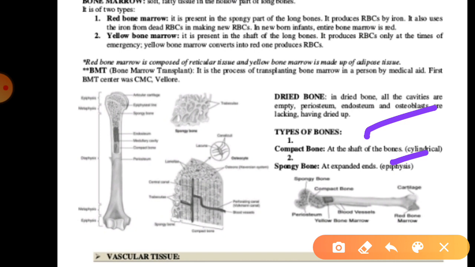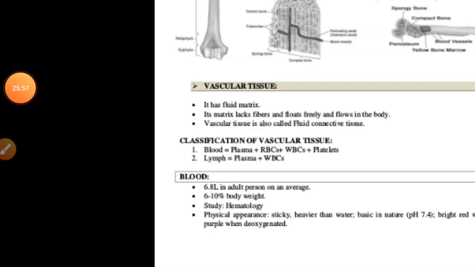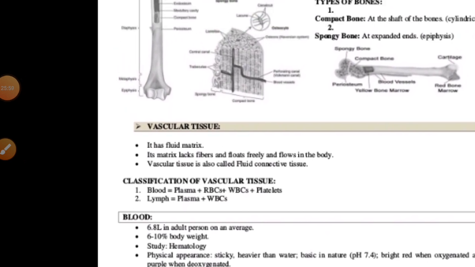Then there is another thing, that is the vascular tissue. As we are talking about the special connective tissue, the first one is called the skeletal tissue, right, in which we have talked about the cartilage and bones and their structures, and how they can be developed in those conditions. So I think everybody will understand. In the next topic we will talk about the vascular tissues also, which is also a special connective tissue.